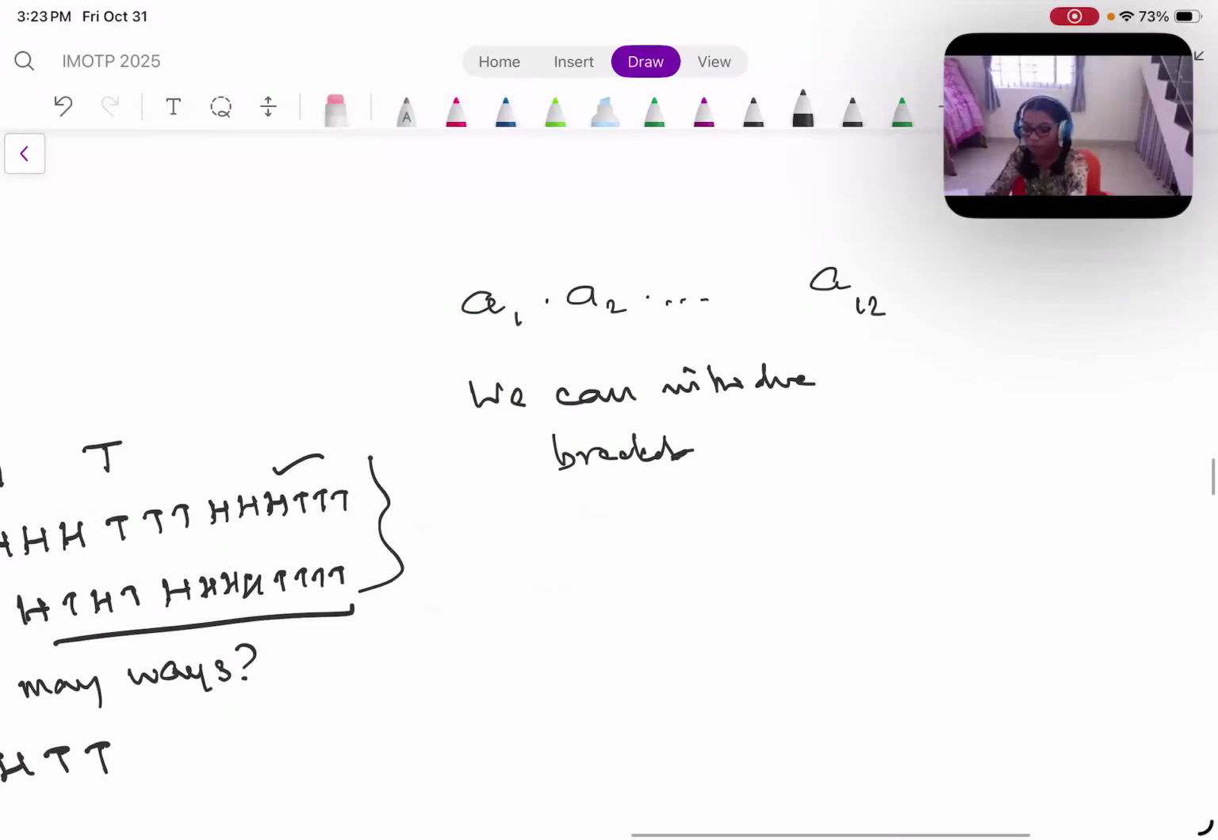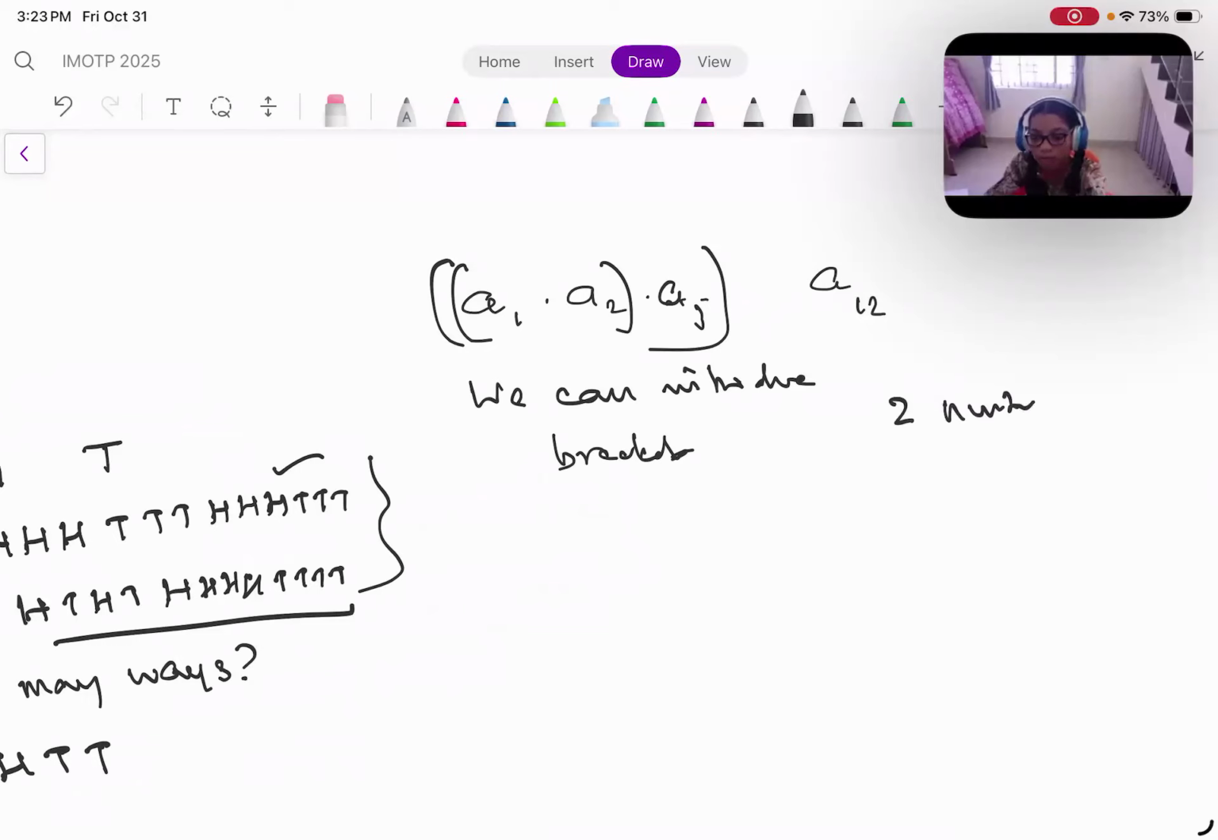For instance, I can do A1, A2 and then A3 like this. Multiplication means that we take 2 numbers and multiply, correct? So how many ways can I introduce these brackets? That is the number of ways. Suppose I have 4 of them, A1, A2, A3, I can do it this way once.